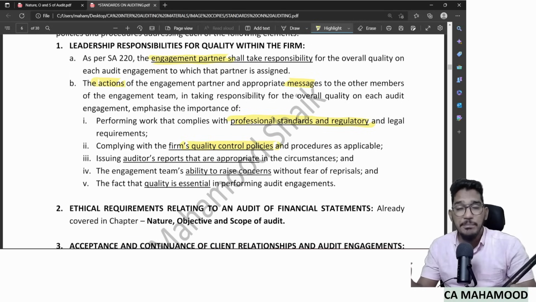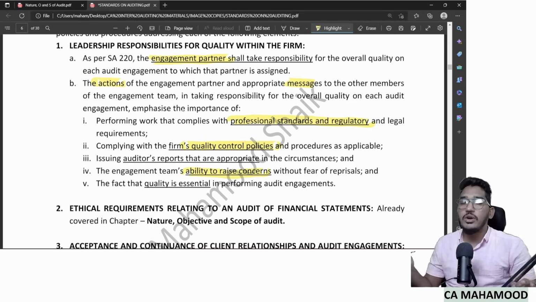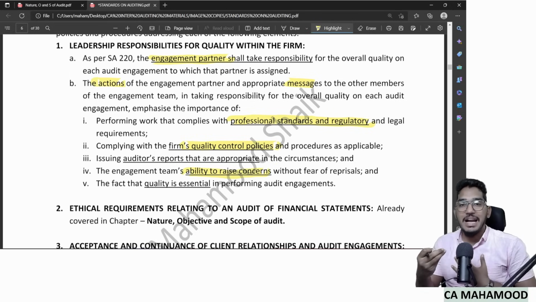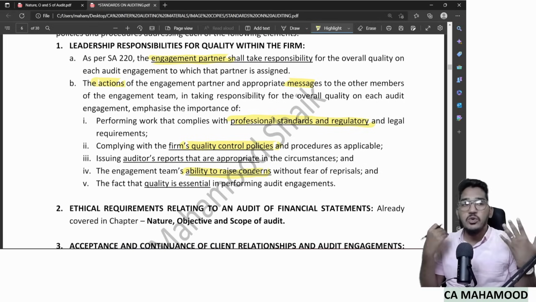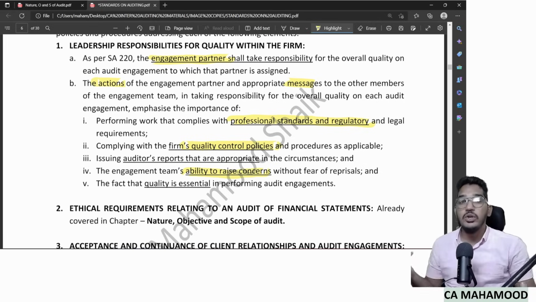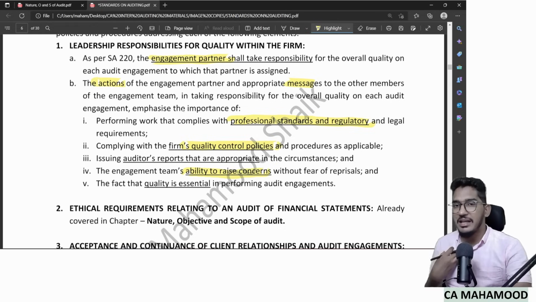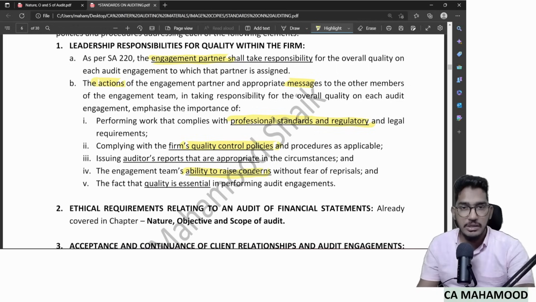Let them know what will happen if you give the wrong audit report, and also create such an environment in your audit firm that if any of your engagement team members has concerns, they should be able to come forward and get them clear. You should not have a fear of how the engagement partner will behave if you ask a question. Such a bad environment you should not create. Being a leader, you should create such a favorable environment that if anybody is having concerns, they can openly come and communicate with you.